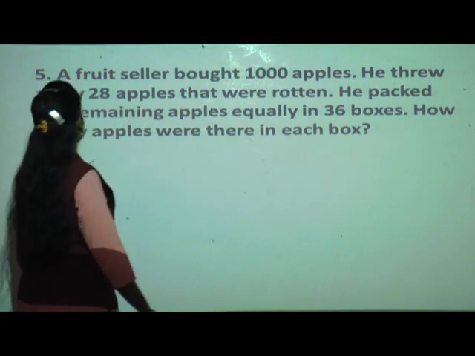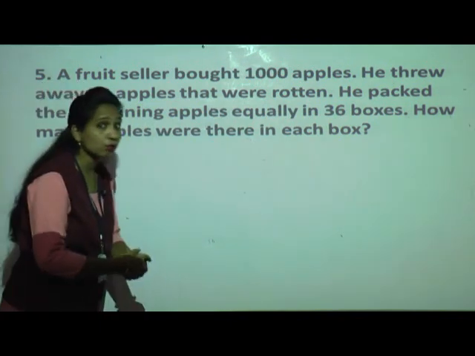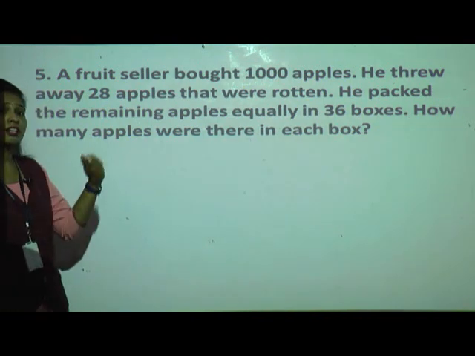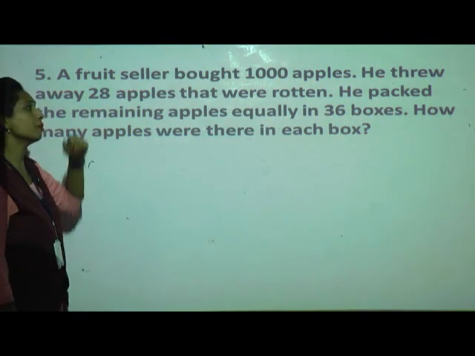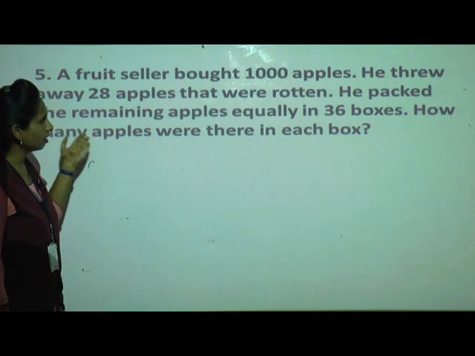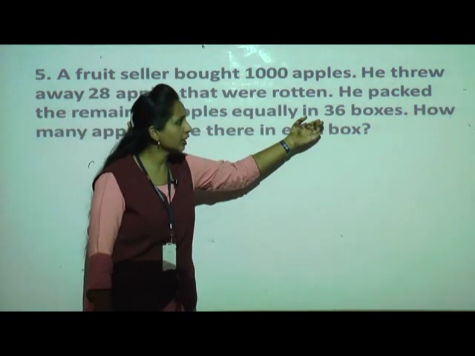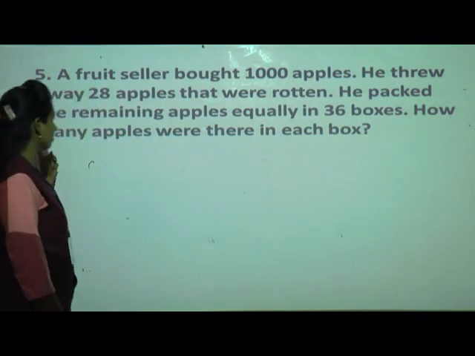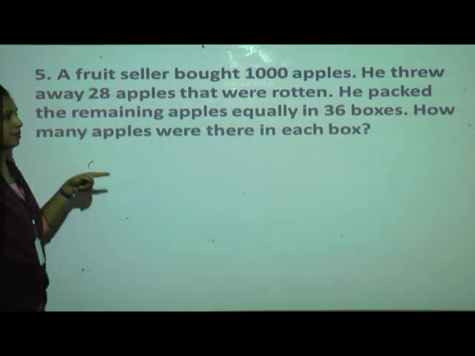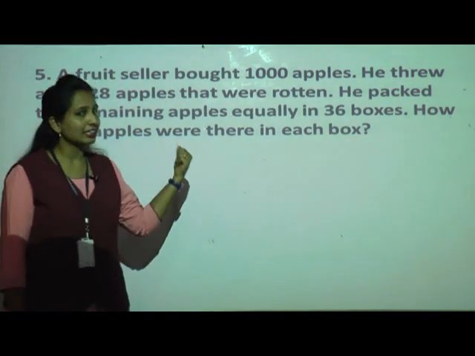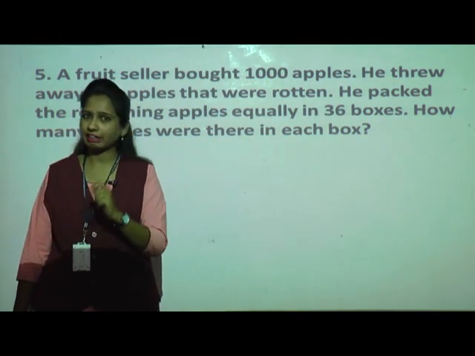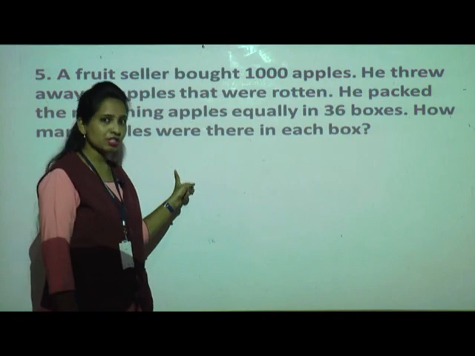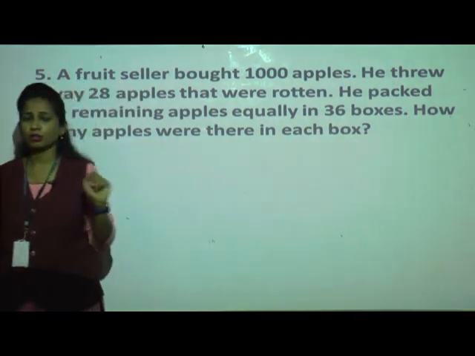Okay, that's why he has thrown them away. Then he packed the remaining apples. So first what we have to do here, we have to find out how many apples are remaining after throwing away 28 apples. Then the remaining apples, he has equally packed in 36 boxes. Now we have to find out how many apples were there in each box. These types of questions we have solved in grade 3. I explained this question. Now you just try to solve this question.